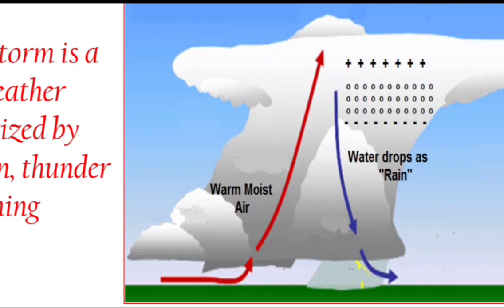And when this lightning appears, it will also produce heat, which is going to heat up the air in its path. This quick heating up of the air will produce a loud booming sound that is known as thunder. So this is how thunder and lightning are associated in the thunderstorm.